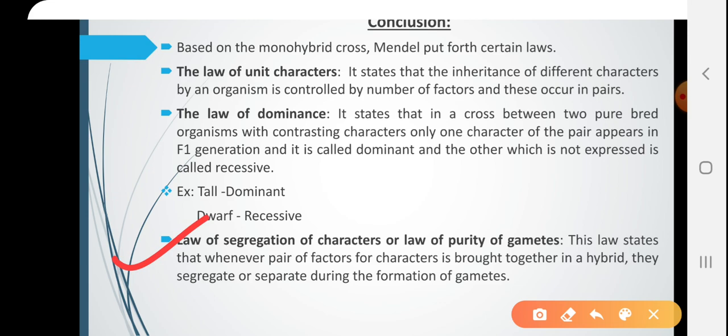I told you in my previous slide that capital T and small t, it is a heterozygous condition, it will have two types of gametes called capital T and small t. So, the gametes get independently assorted and they come together again in F2. The recessive character can be shown again in the F2 generation. So, this is the meaning of the law of segregation put forth by Sir Gregor Johann Mendel.